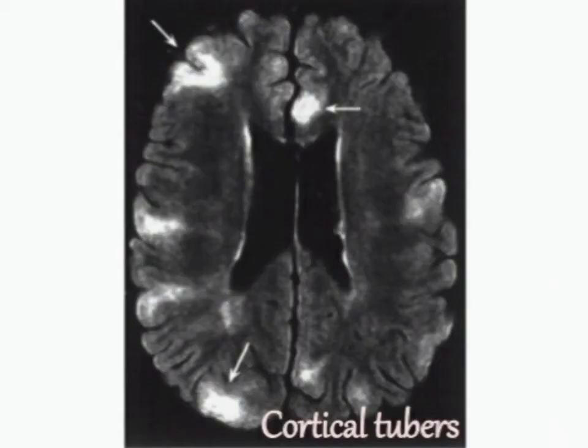Along with that, you have cortical tubers. Tubers are actually the tumors which are produced inside the brain of a tuberous sclerosis patient, and you can see these tubers with the help of the MRI scan, and these are present on the periphery, that is the cortex of the brain. So what is the meaning of tubers? Tubers means a lump or a bump that is seen in tuberous sclerosis. Basically cortical tubers are a common feature of tuberous sclerosis.